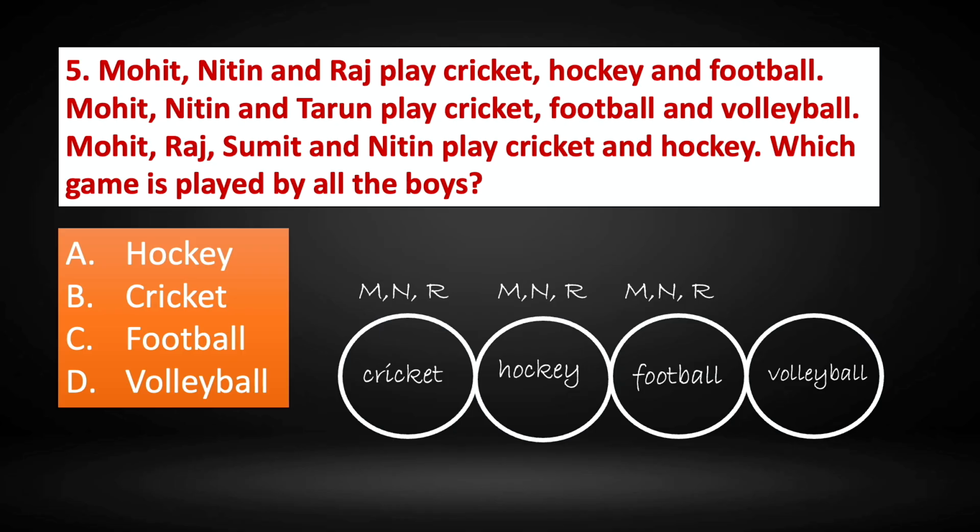Mohit, Nitin and Tarun play cricket, football and volleyball. So Mohit is already there. So we will take Tarun here in cricket. Nitin is also there. So Tarun in cricket, Tarun in football and volleyball we have Mohit, Nitin and Tarun. MNT is in volleyball. Now Mohit, Raj, Sumit and Nitin play cricket and hockey.